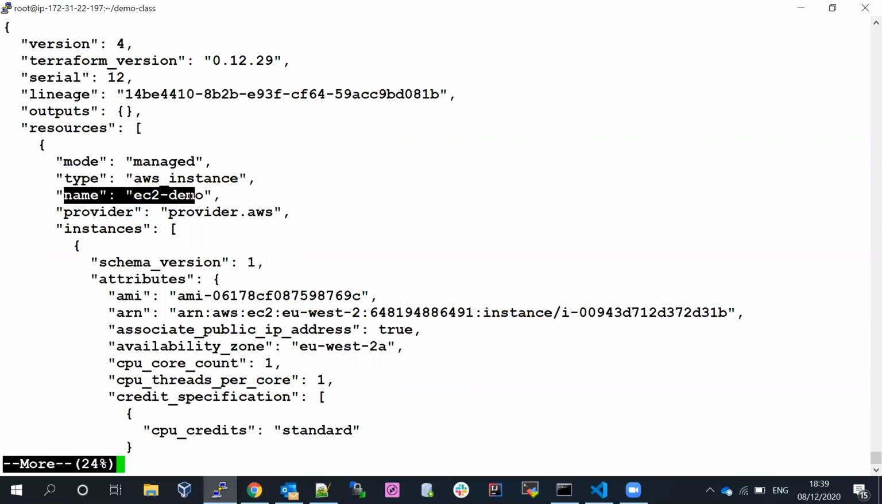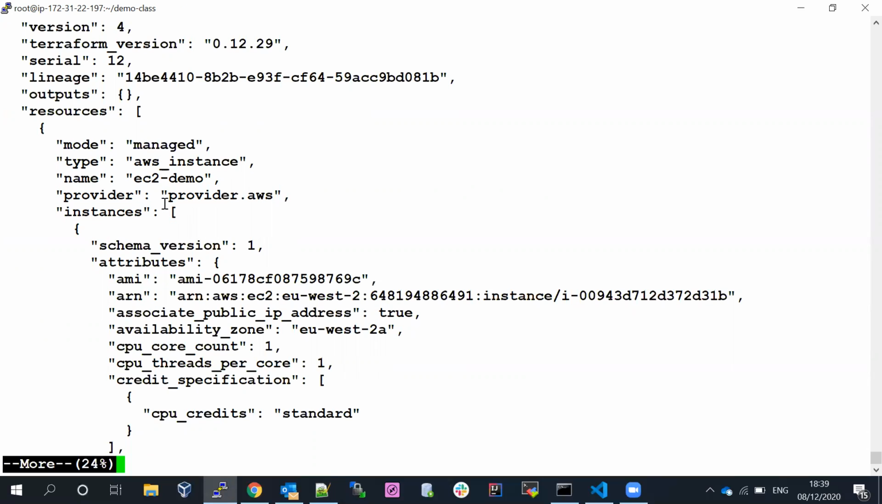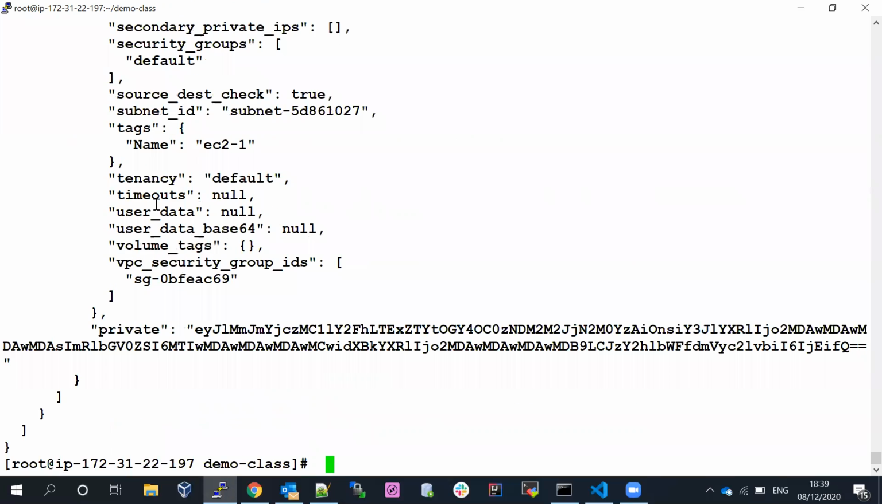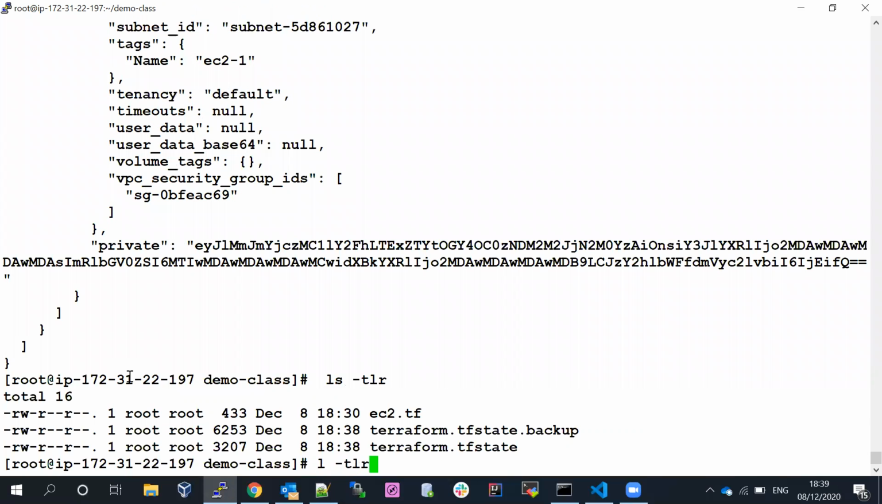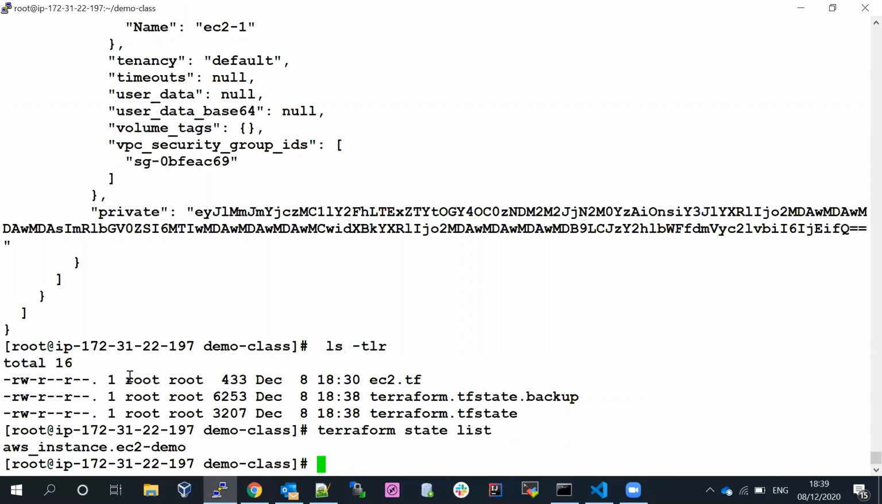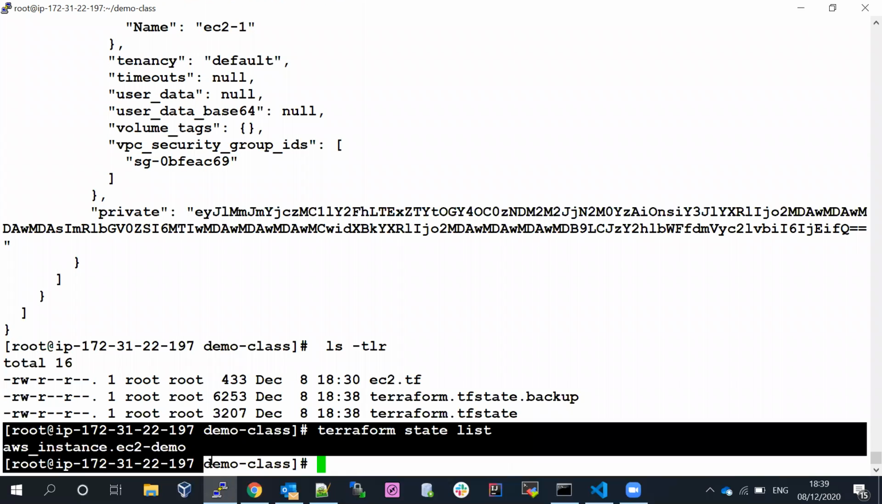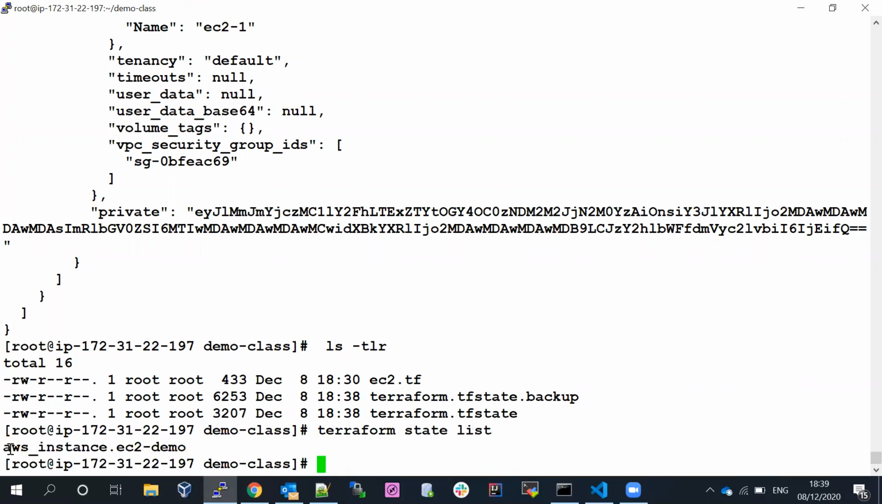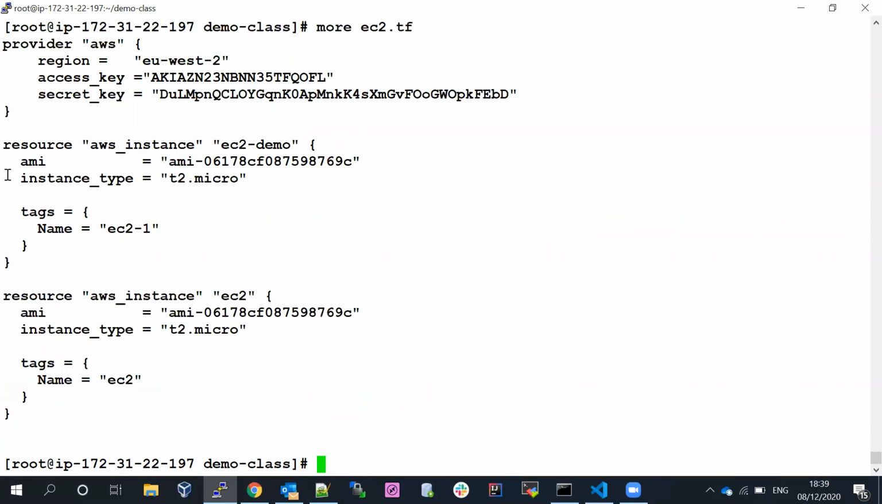The logical name can be anything. This is the resource I am using, ec2_demo. If I come down, we have only one resource available. Now if I run terraform state list, let's see what is going to happen. You can see the state list, we have only one resource information available, that is called ec2. So this is the resource information.